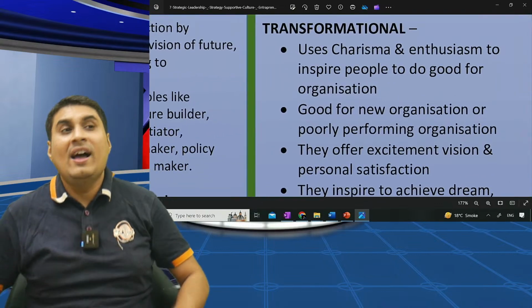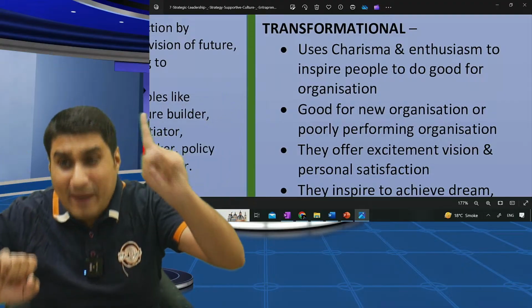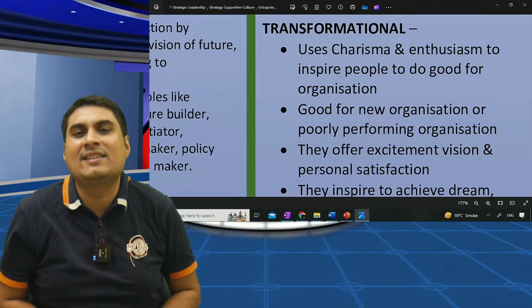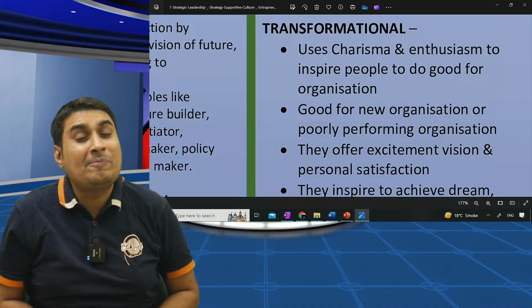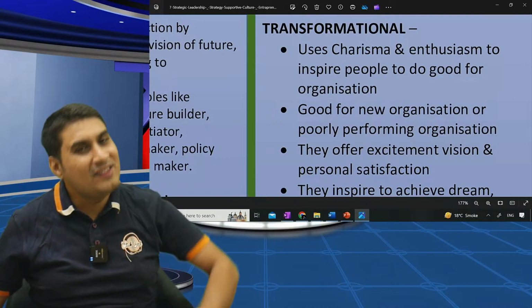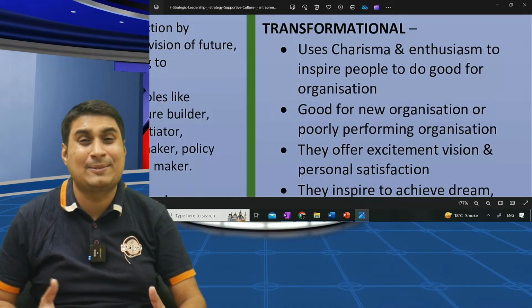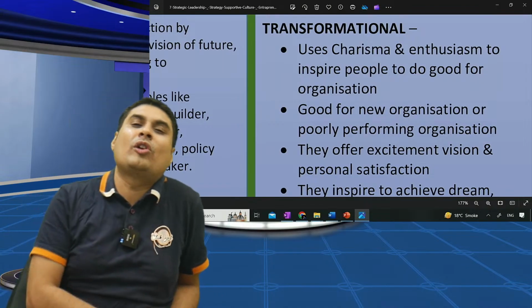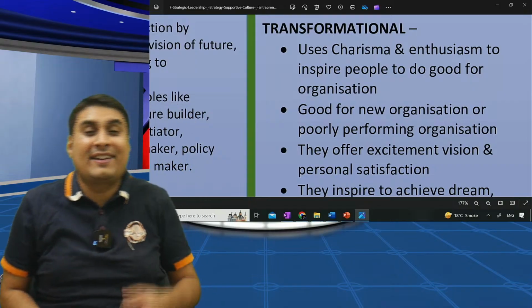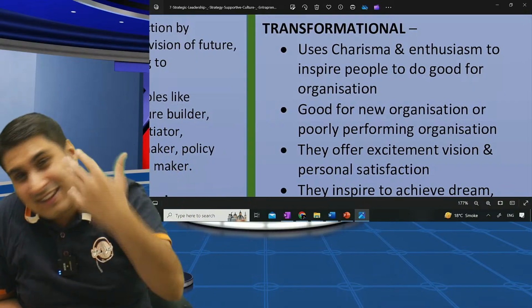Okay. Out of your parents, one parent will be transformational, one will be transactional. There will always be that one parent who will tell you, beta, do whatever you want. We are behind you. We'll motivate you. If you don't want to give the attempt, try at least for us. Please, beta, please. That's transformational. The other parent will always be strict.